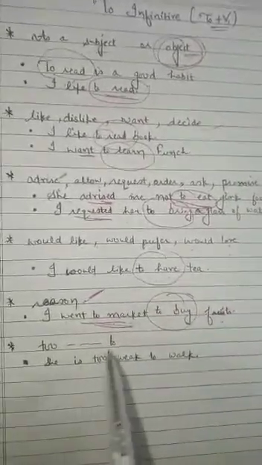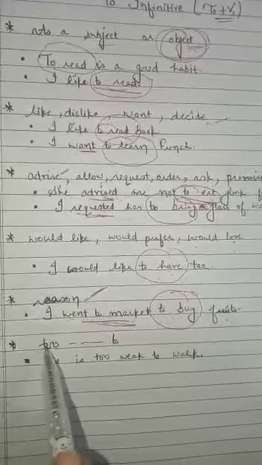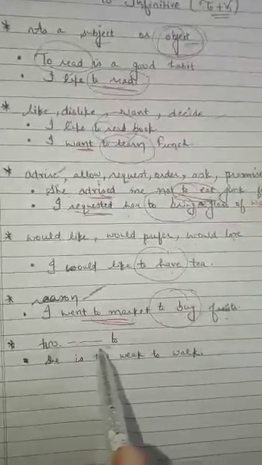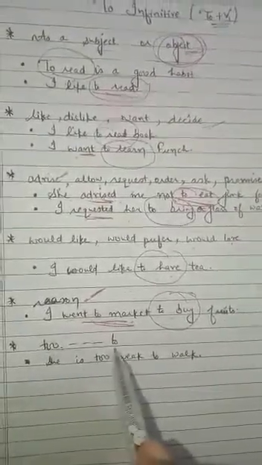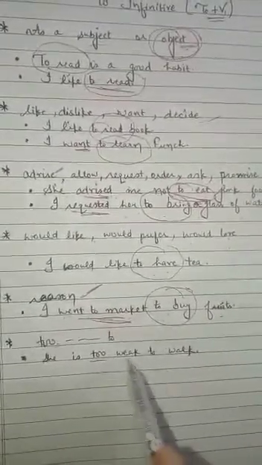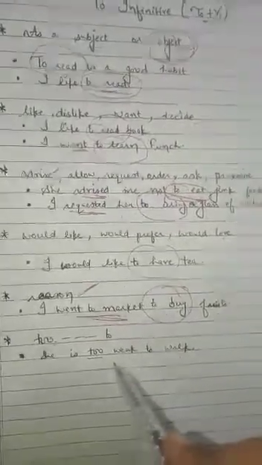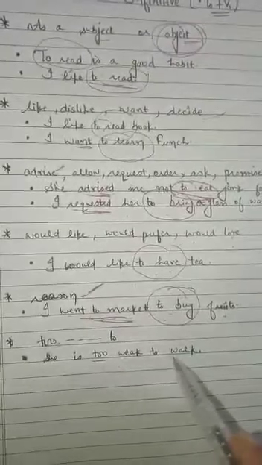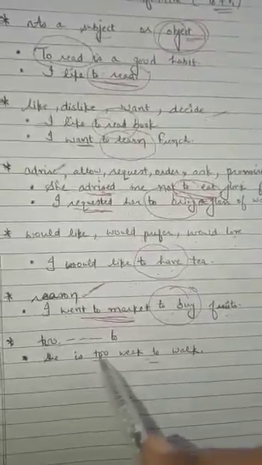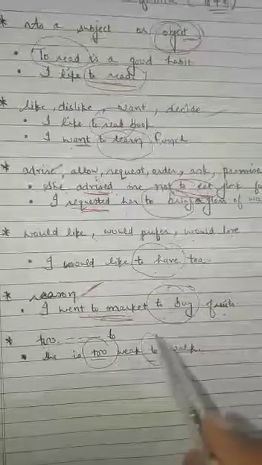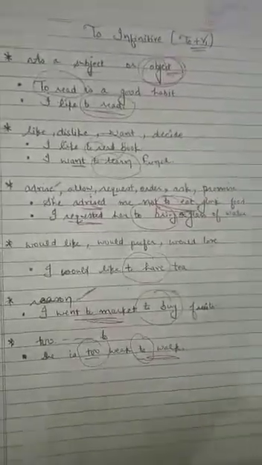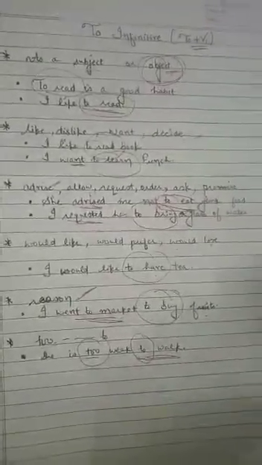To plus first form is also used with too. So it can be followed after, it can be followed by too. For example, she is too weak to walk. Means she is so weak that she can't walk. We can write it in a different form, like she is too weak to walk. So too can be followed by to also. So these are the rules where we always use to infinitive, means to plus first form. In next video, we'll talk about gerund and participles.